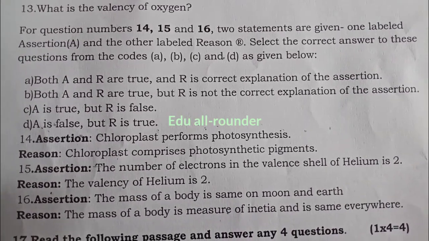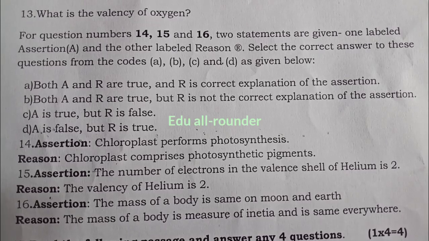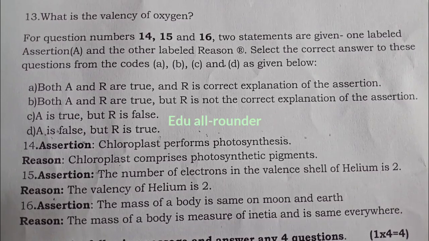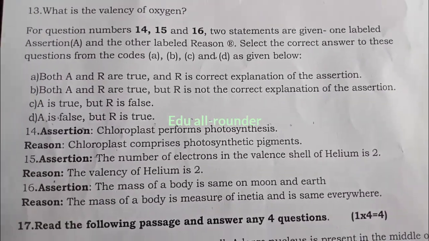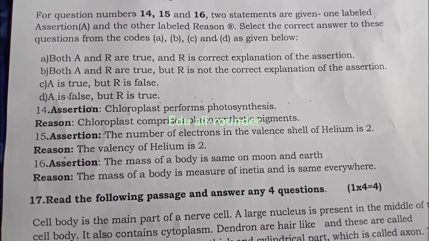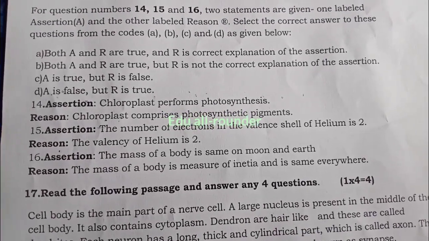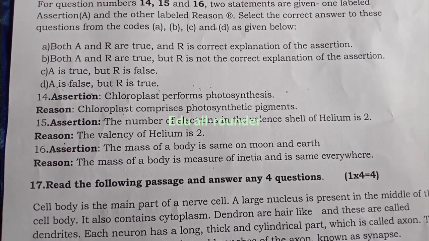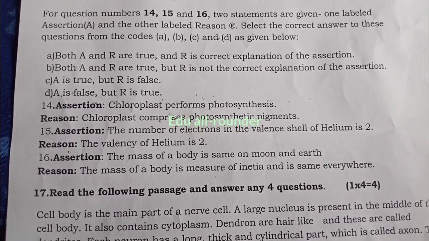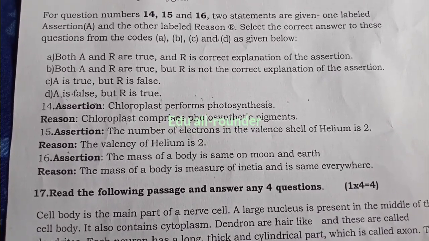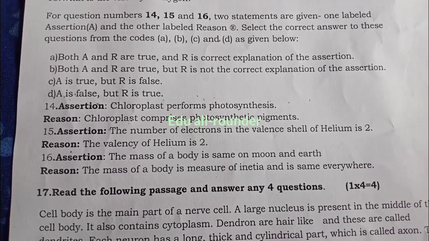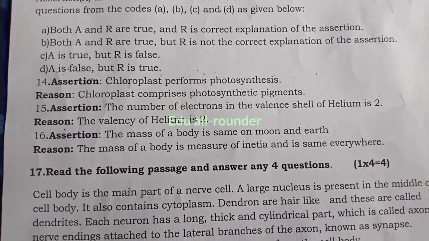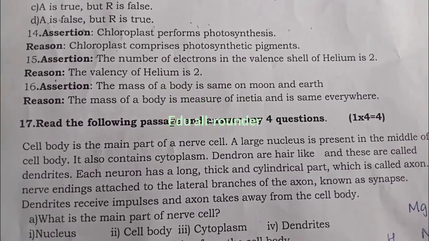14. Assertion: Chloroplast performs photosynthesis. Reason: Chloroplast comprises photosynthetic pigments. You have to find out whether it comes under A, B, C, D. 15. Assertion: The number of electrons in the valence shell of helium is 2. Reason: The valency of helium is 2. 16. Assertion: The mass of a body is the same on the moon and the earth. Reason: The mass of a body is a measure of inertia and is the same everywhere.